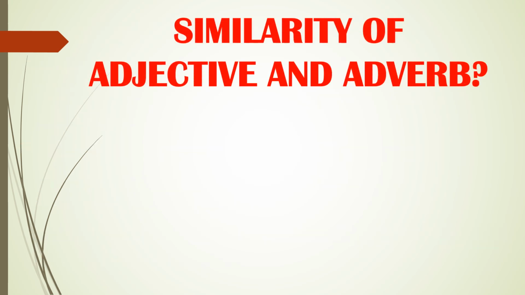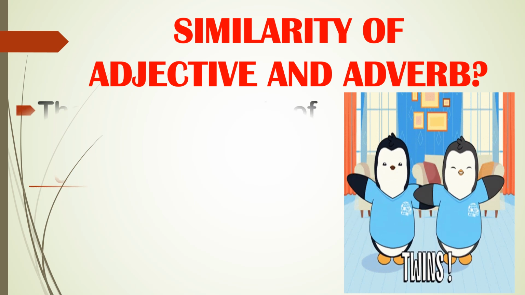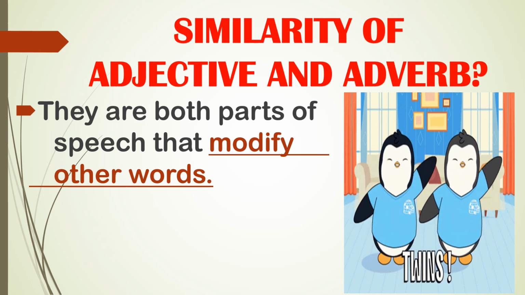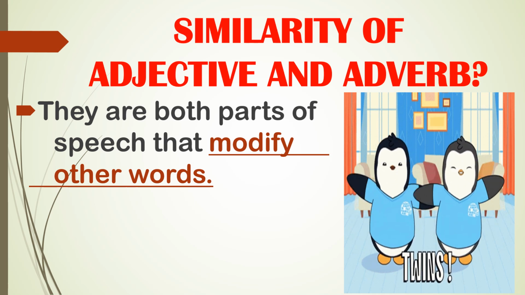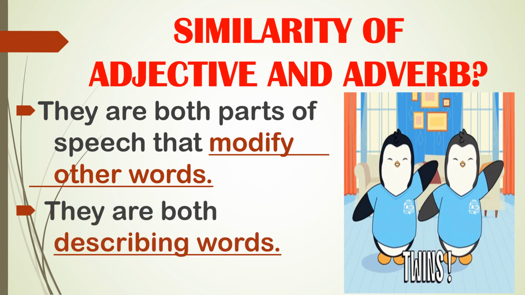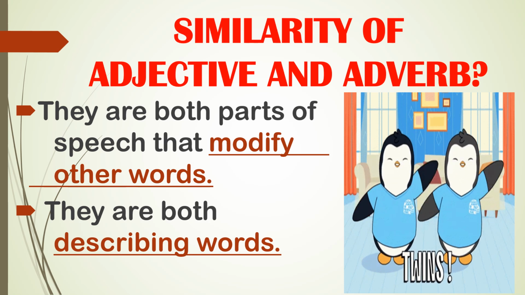Now, let's discuss the similarity of adjective and adverb. Adjective and adverb are both parts of speech that modify other words. In short, they are both describing words. So this is their similarity. They are both describing words.